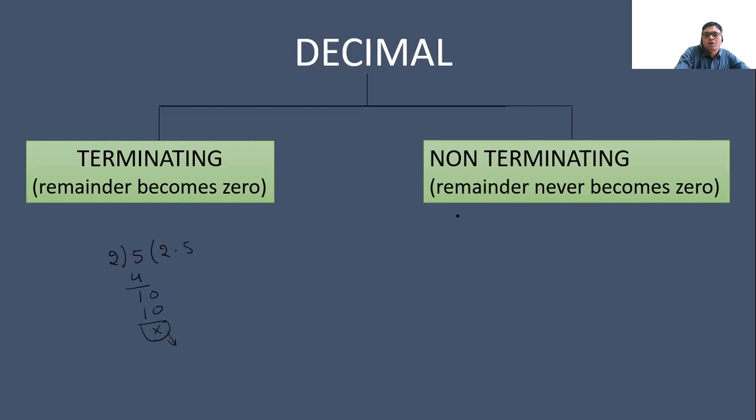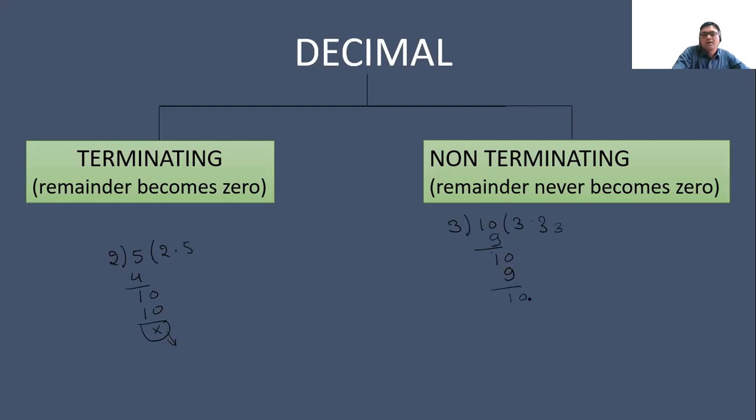Now, if you talk about the non-terminating one, if you divide 10 by 3, then 3 3s are 9, then 1, decimal, again 0, 3 3s are 9. Sorry, I have written 3 3s are 3. Now it will become 1.